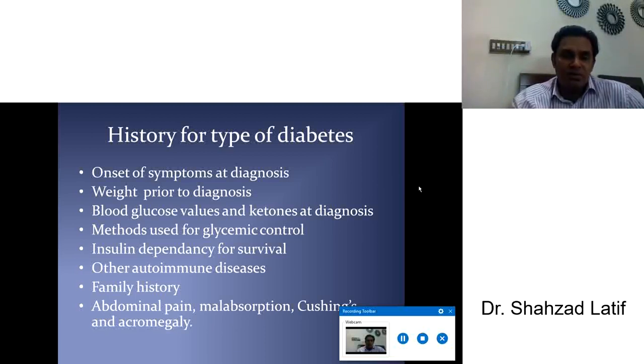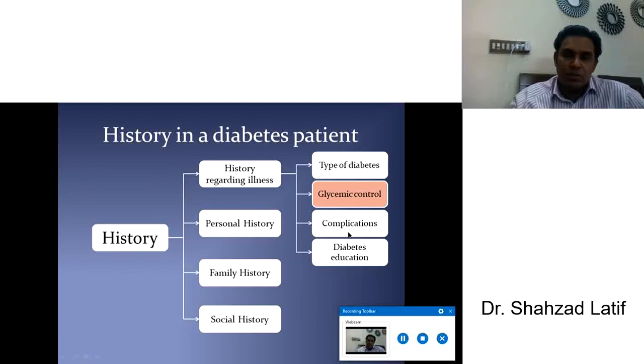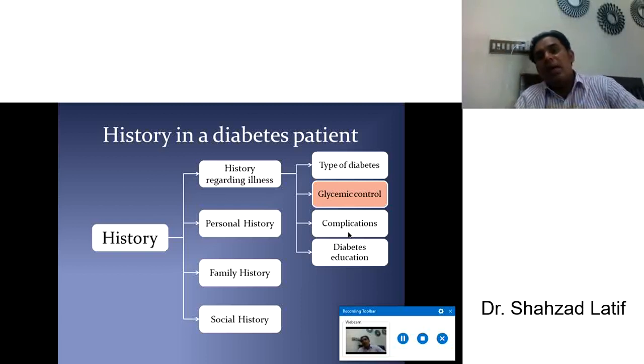If there is a very strong history, you should be very conscious. That may help you in making a diagnosis. Unusual presentations like abdominal pain, malabsorption, Cushing face, or acromegaly may be the first presentation of diabetes mellitus. So always ask all these types of questions for making a diagnosis of which type of diabetes.